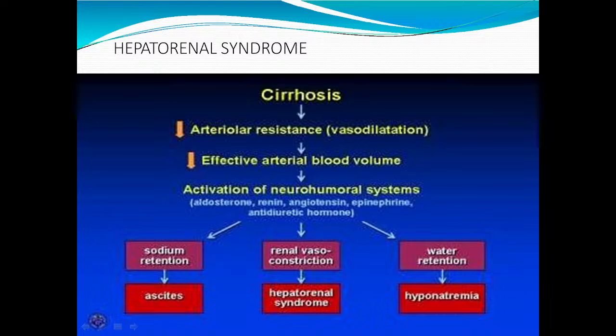Any query about this? You can ask any time if you are not getting anything, not understanding the mechanism of any complication.